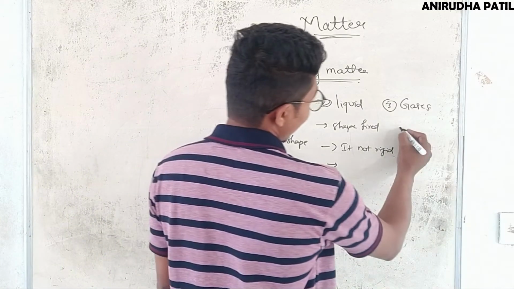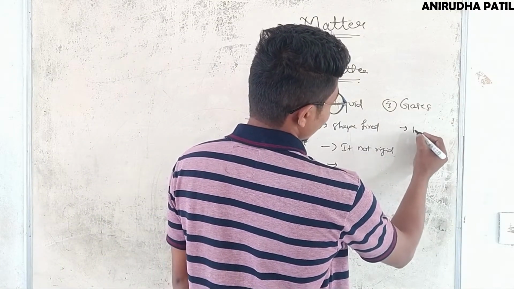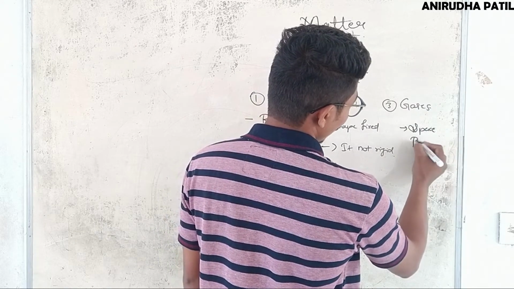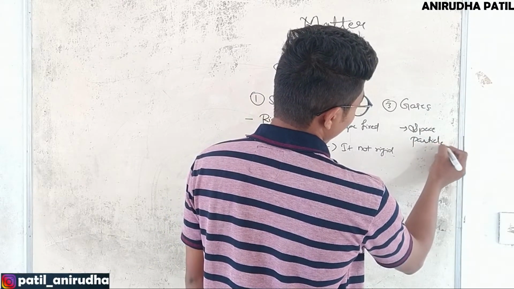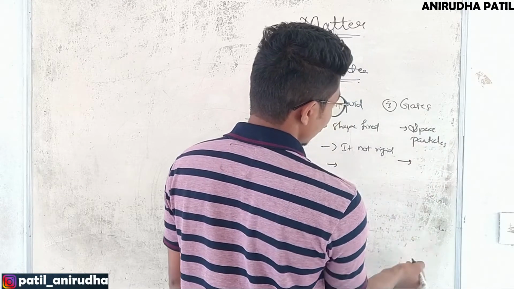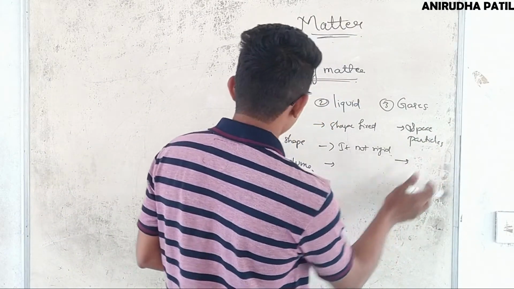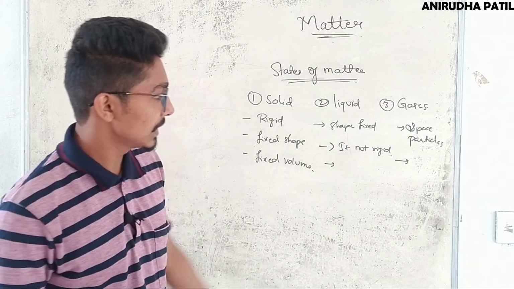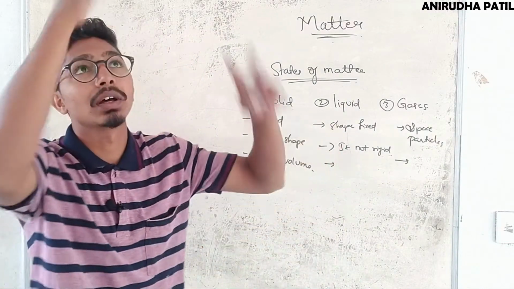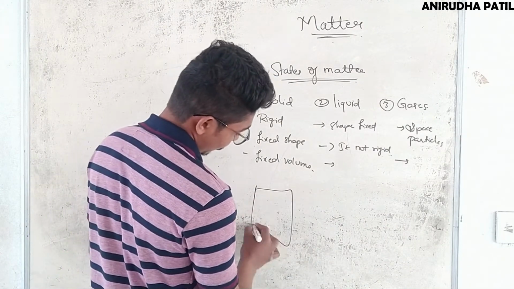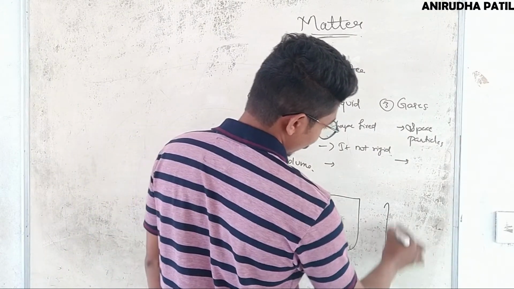But in case of gases, the space between the particles is more, that is the particles are randomly arranged and they don't have a fixed shape. Obviously they are randomly arranged, so they are everywhere, right? So let's take this small example of three blocks.